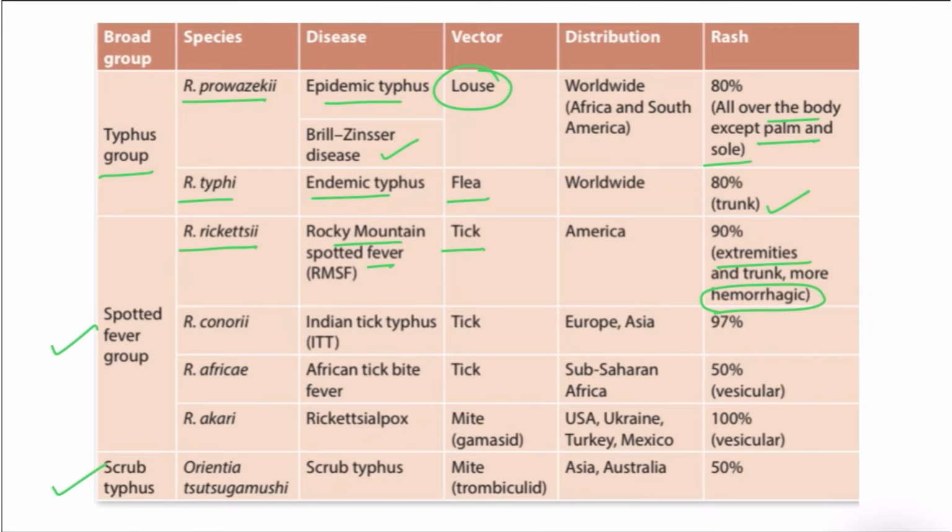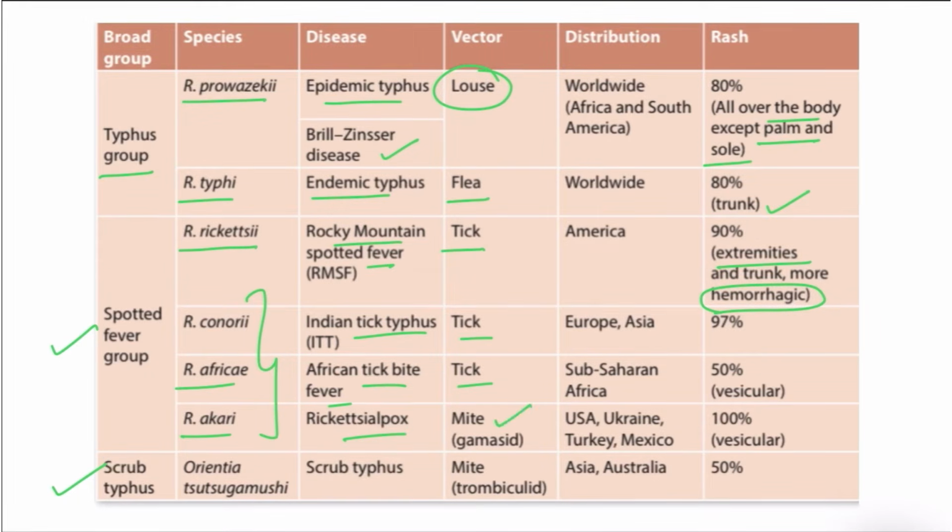And now coming to Rickettsia conorii. It causes disease Indian tick typhus, and the vector here is tick. These three we have to just remember the species name, the disease caused by it, and the vector. And Rickettsia africae causes African tick bite fever, and the vector here is tick. And Rickettsia akari, it causes rickettsialpox, and the vector here is mite.